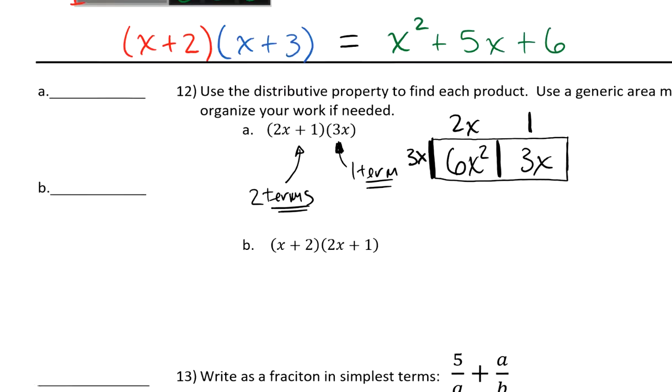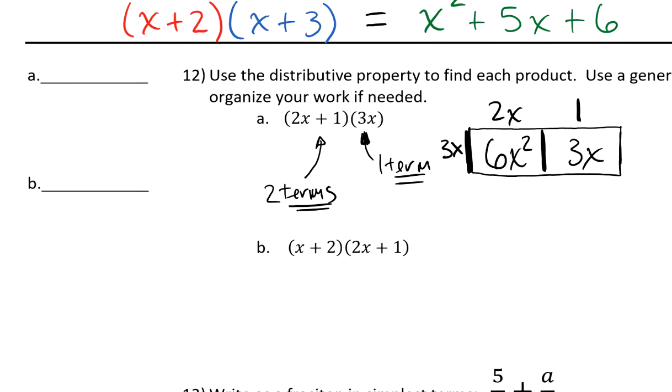And they're not like terms. I can't write them as one thing. They have to stay separate. But my answer is 6x squared plus 3x, right? That's that one term thing, the monomial times the binomial.